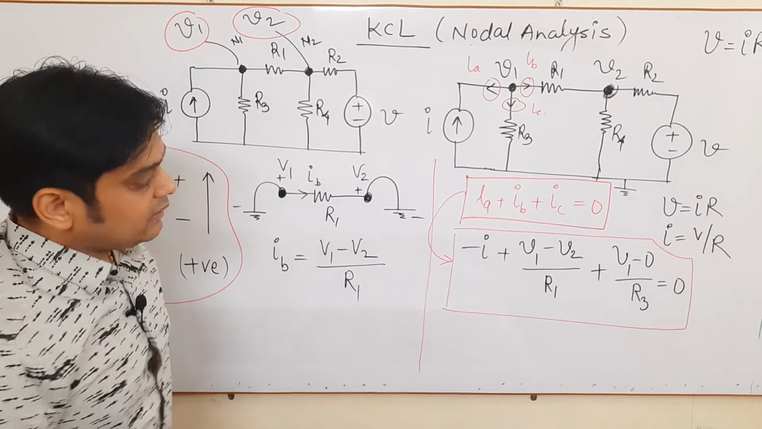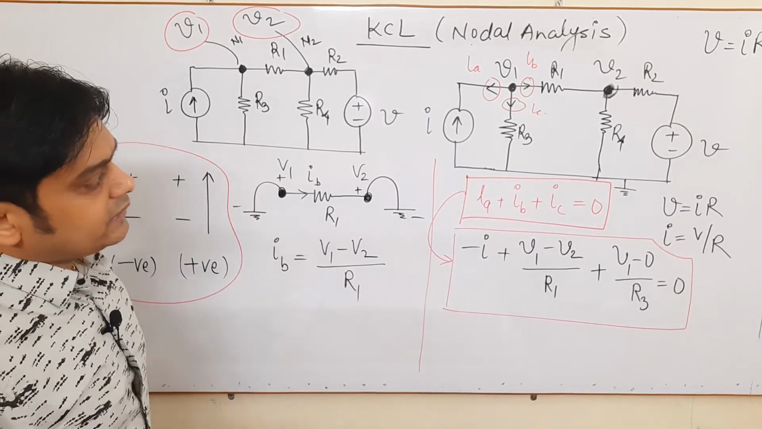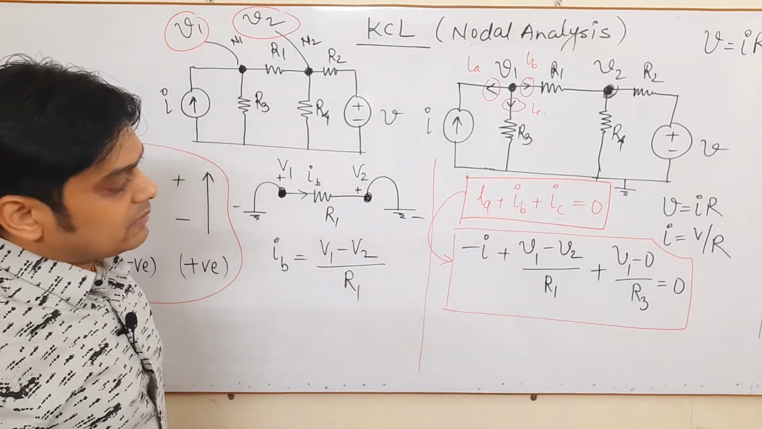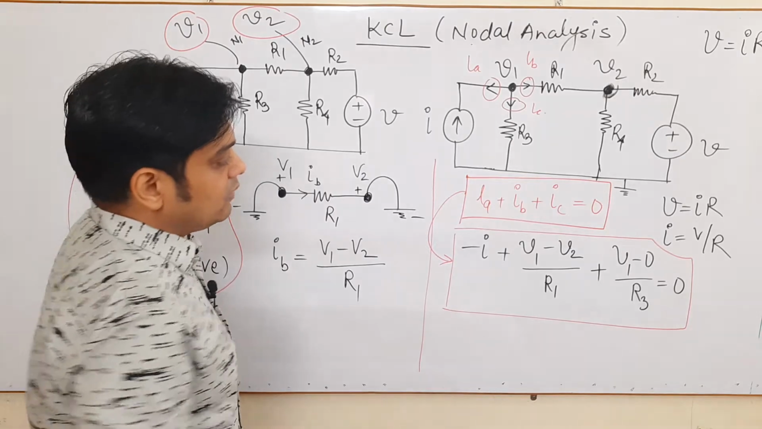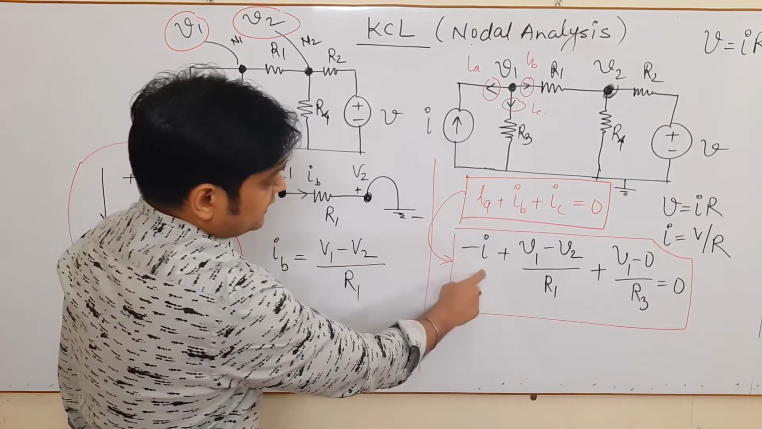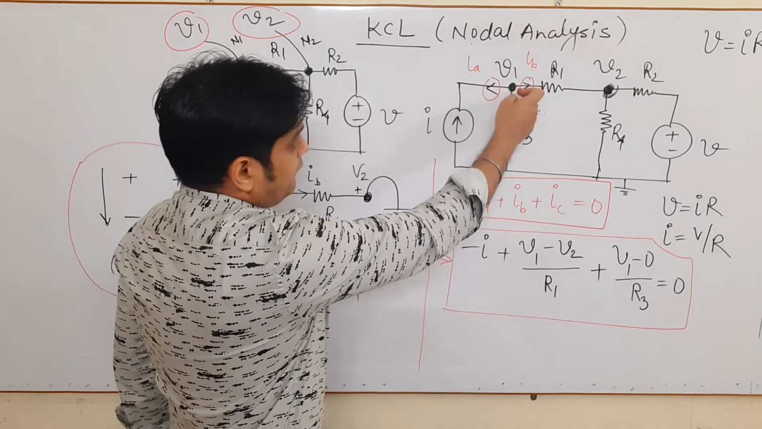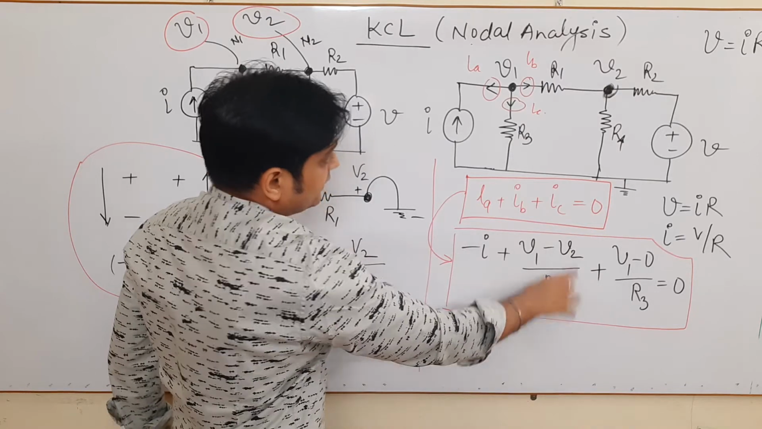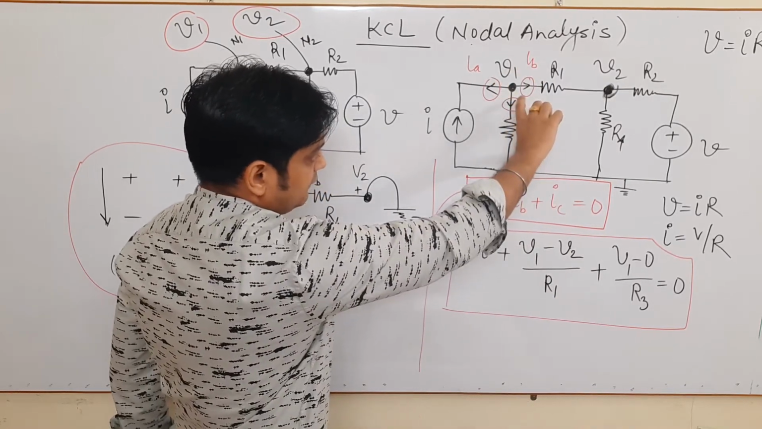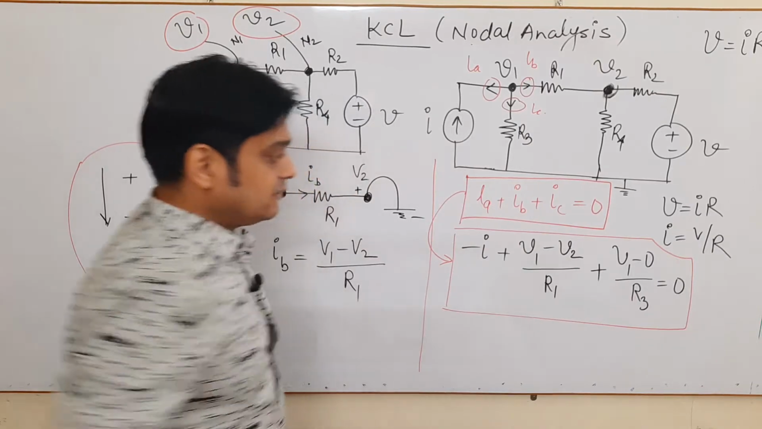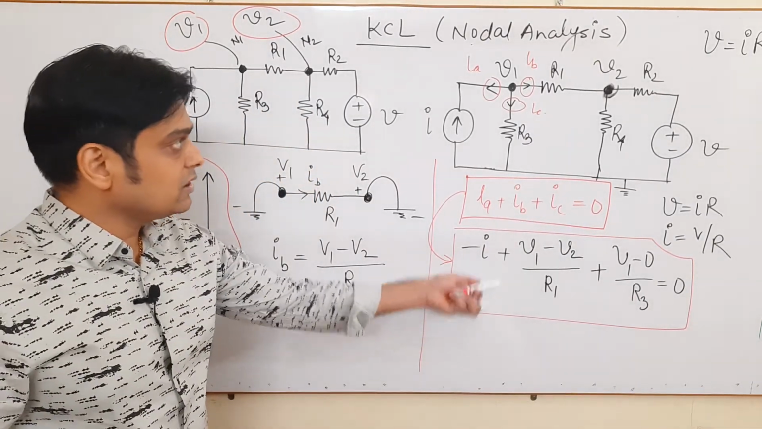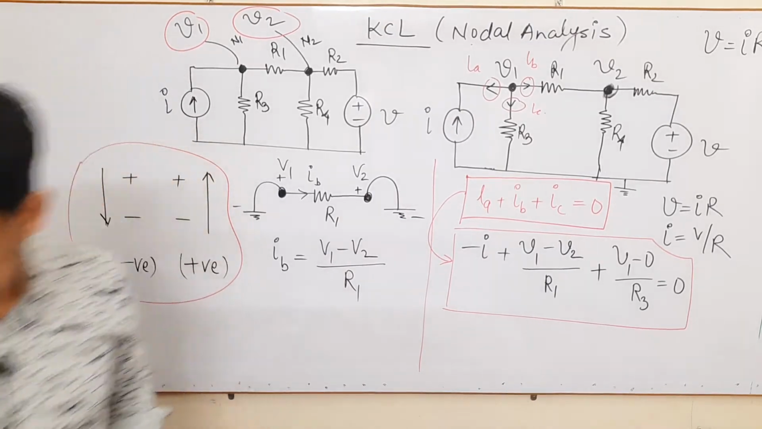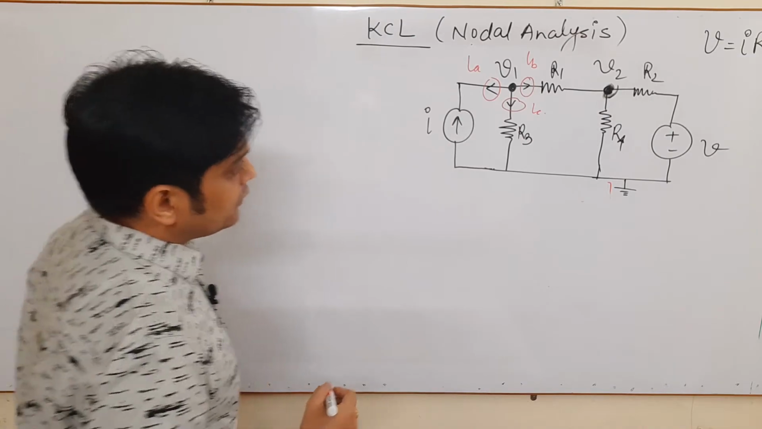So from here, if we have to find the voltage V1, we write a current equation, IA plus IB plus IC, that is the algebraic sum of current is 0. The value of IA is minus I, which is coming towards the node. The value of IB is the difference of potential divided by the resistance, and similarly the value of IC is the difference of potential divided by the resistance. So this is your equation for the node V1. Now similarly, we will find it for the node V2.